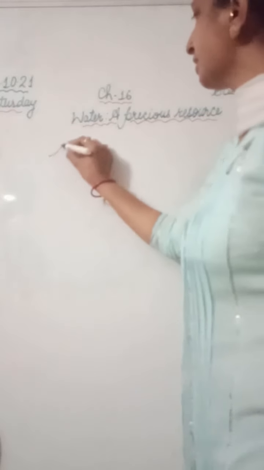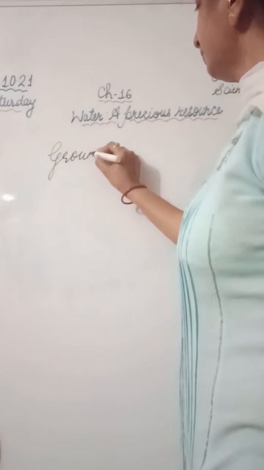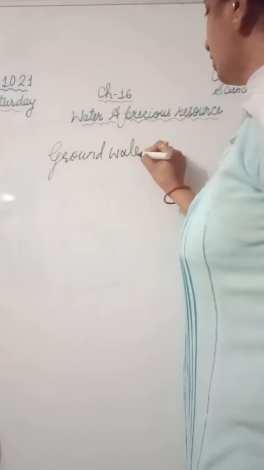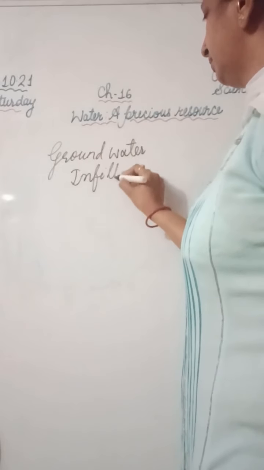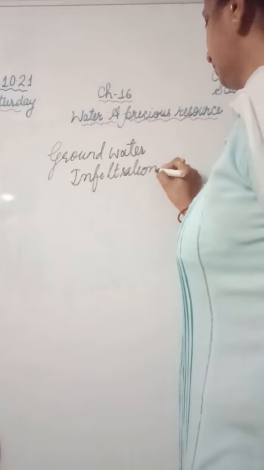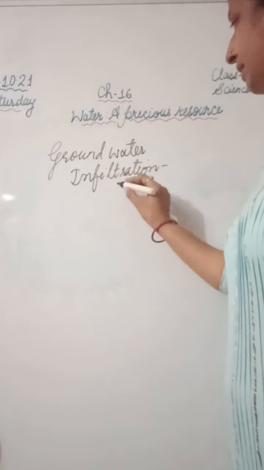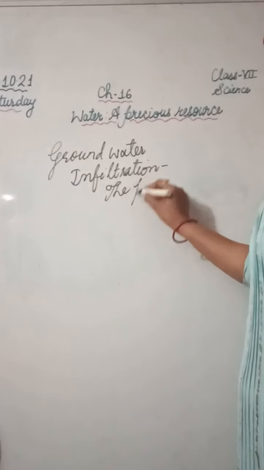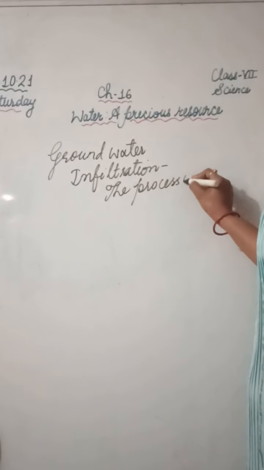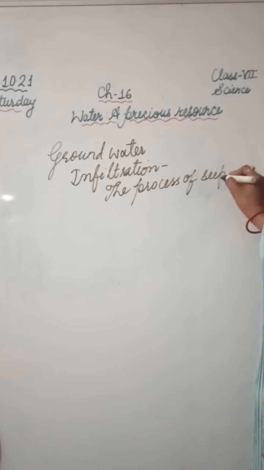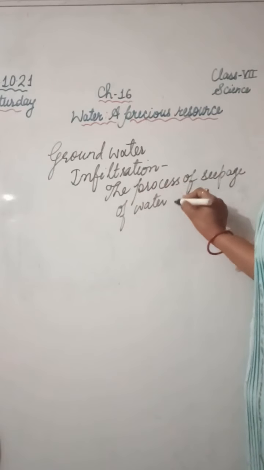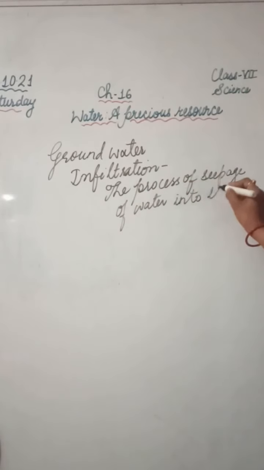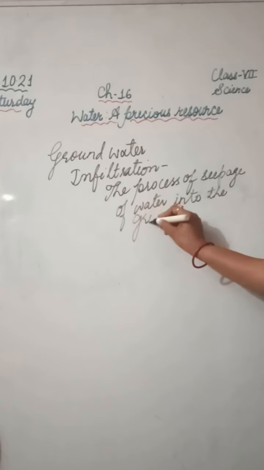Now let's talk about the water that seeps into the ground. It forms groundwater. The seepage of water into the ground is called infiltration.